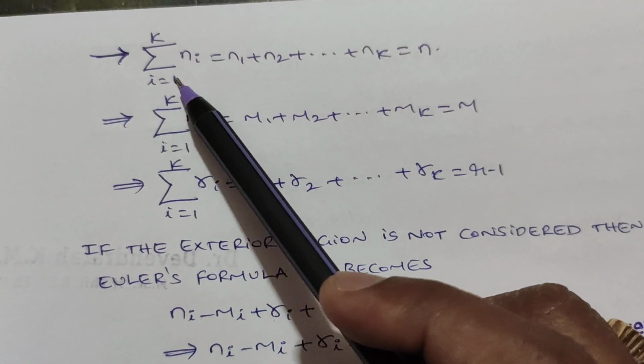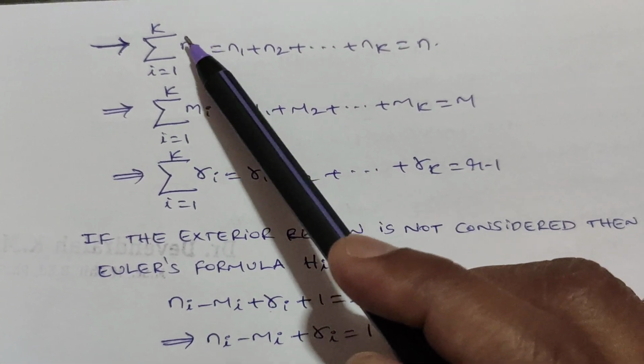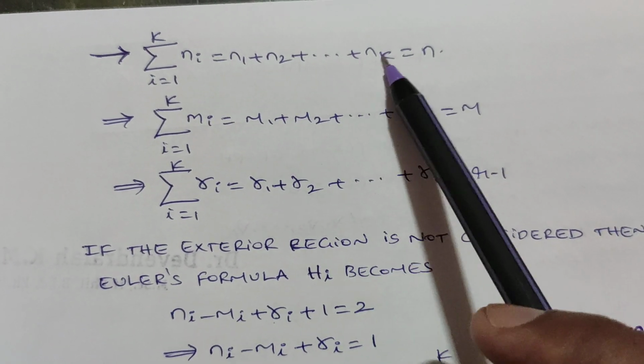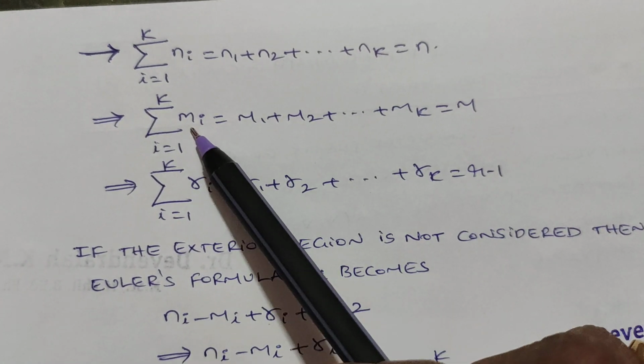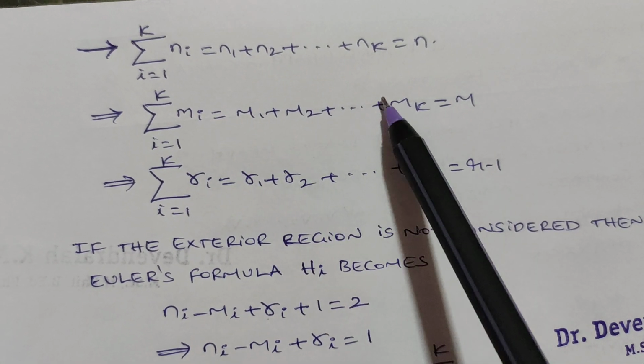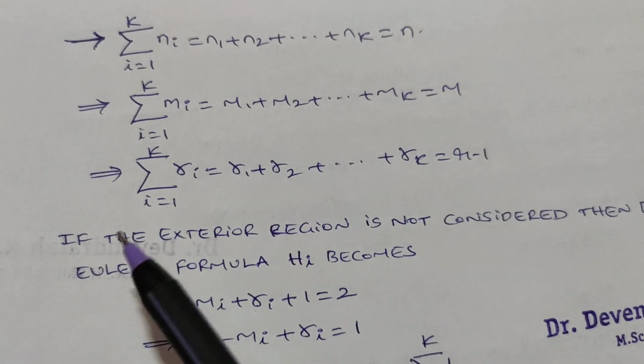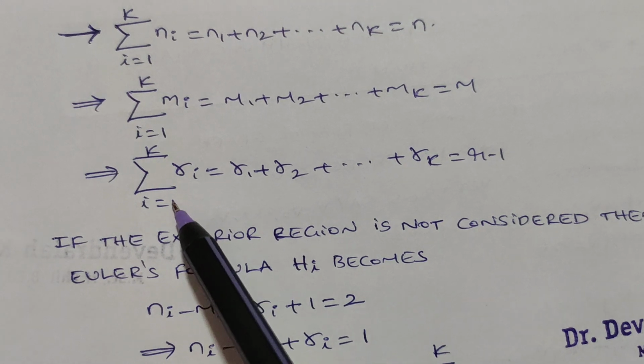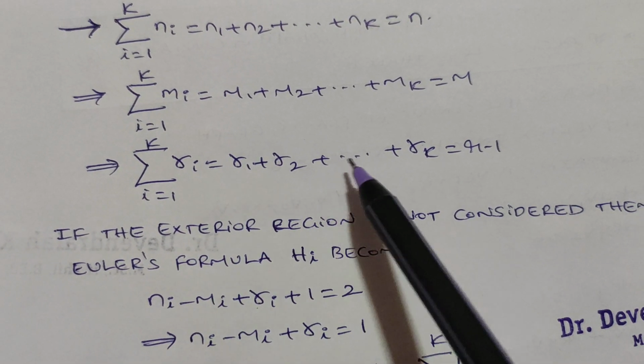Then summation of i equals 1 to k. If we consider the summation of vertices n_i, the value will be equal to n. So summation of m_i, all the edges m_1 to m_k, the value will be equal to m. Summation of all the regions, so summation of i equals 1 to k, r_i will be equal to